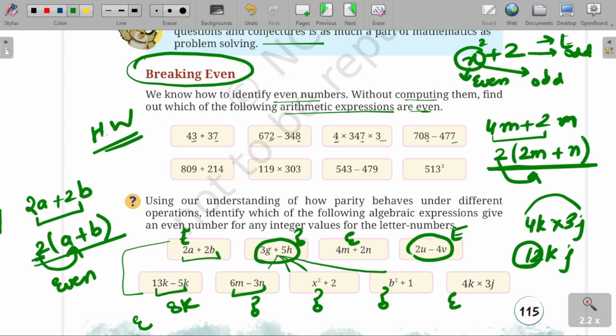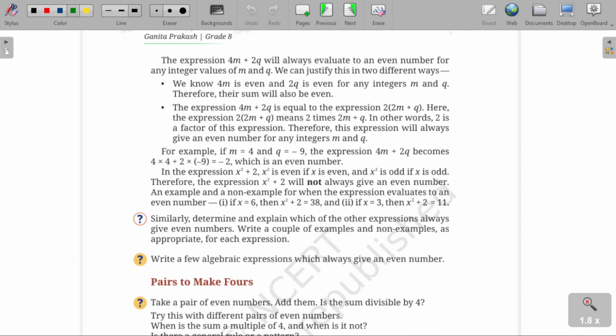So, the number depends here. Okay, see, the same thing that I've told you is written in this paragraph. So, I have already told you about these things. You can check it out, okay? So, they are asking to write a few algebraic expressions. So, like 2m plus 2. मैं तो इजी ही लिखूंगी, तुम भी इजी से स्टार्ट करना, वैसे ही तुम्हें बनाना आ जाएगा. ठीक है? This is even.